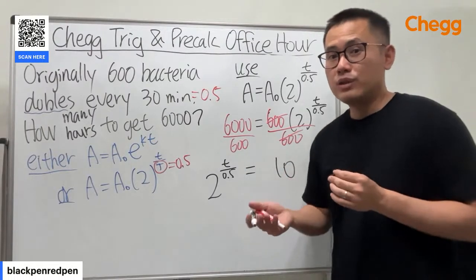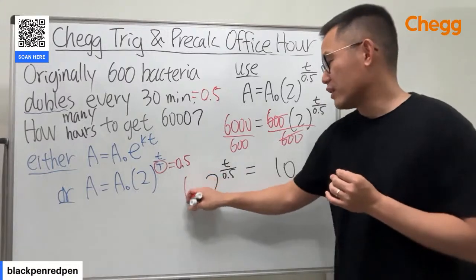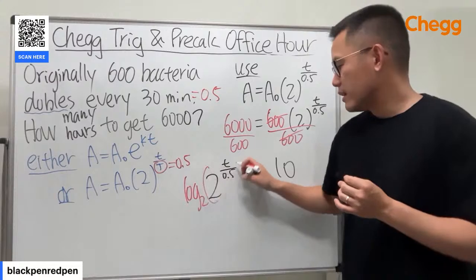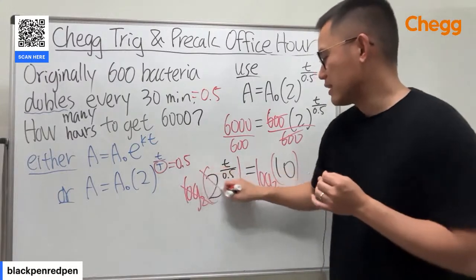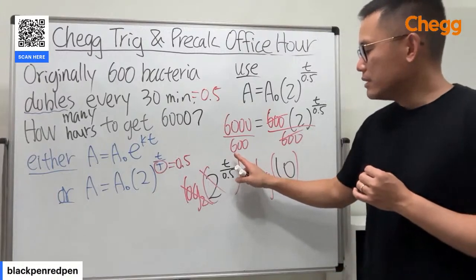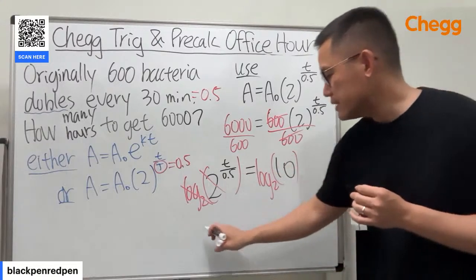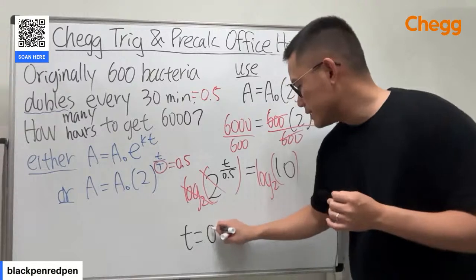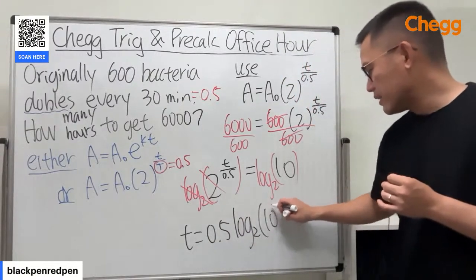Now, it depends on which log you prefer to use. You can take natural log, or you can take log base 2. In terms of writing out the answer, log base 2 will look nicer because they cancel right away. So you will have t over 0.5 equals this, and then just multiply 0.5 to both sides. T equals 0.5 times log base 2 of 10.